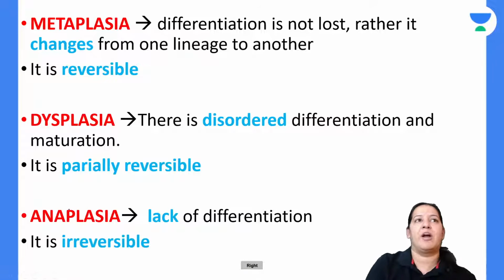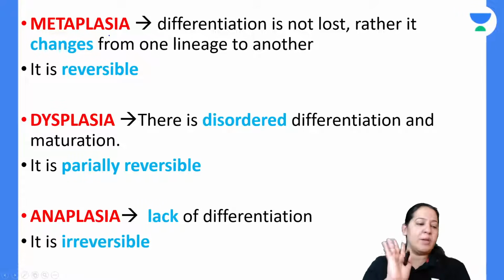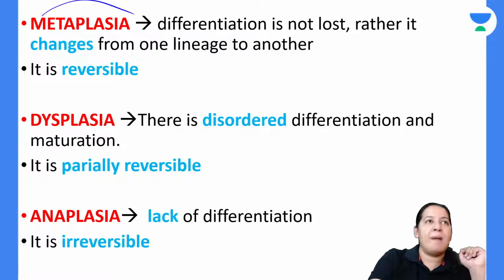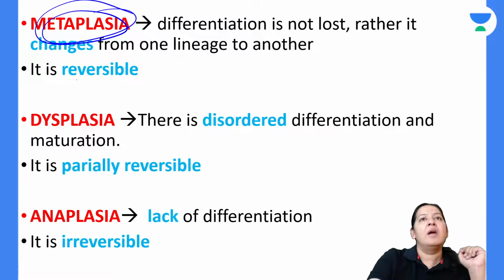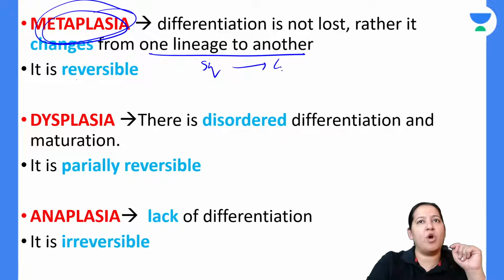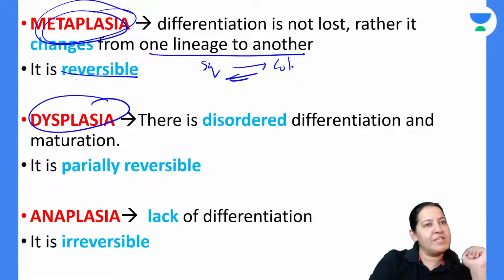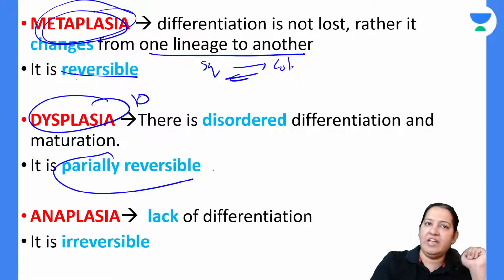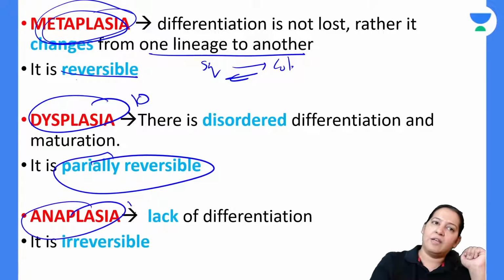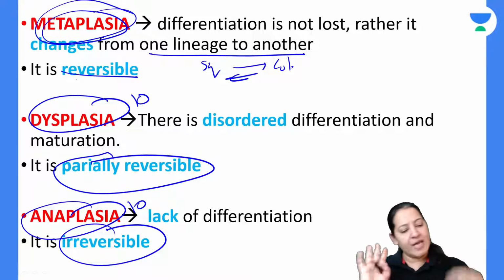Okay, let me show you a diagram. So see the definition, I will show you the diagram, don't worry. Everything will be clear to you. So what is metaplasia? It is transformation of one lineage to another. So squamous gets converted to columnar or vice versa, and it is reversible. Dysplasia is those 10 features, but it is partially reversible. And anaplasia is again those 10 features, but it is irreversible. So that is the definition of the three.